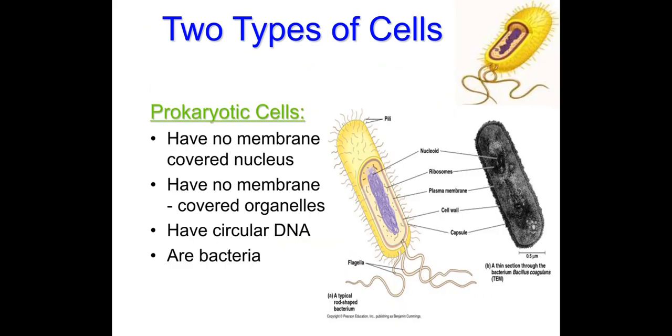Now the further detail of the two types of cells. Prokaryotic cell: it has no membrane-covered nucleus, has no membrane-covered organelles, and has circular DNA. Examples of prokaryotic cells are bacteria. The picture of a prokaryotic cell, bacteria, is shown here.